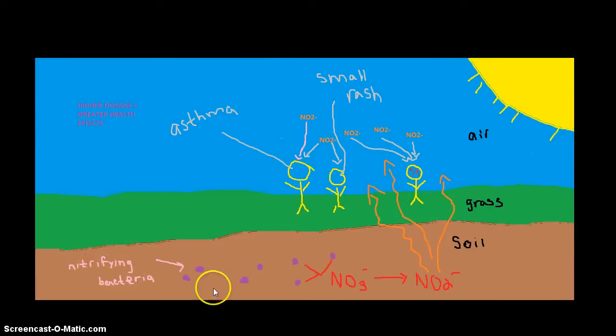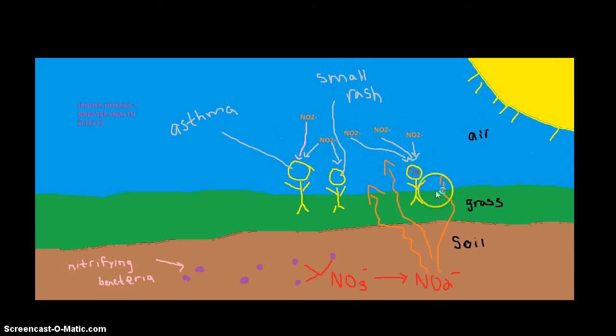We see that there are nitrifying bacteria inside the soil here, these purple dots right here, and they're converting NO3- into NO2-, aka nitrite. If this nitrite gets into the atmosphere, it can interact with the air and stick around for a while. People come along and they're just outside doing their thing, not worrying about anything, and they won't know that this NO2- is in the atmosphere because it's colorless and odorless.